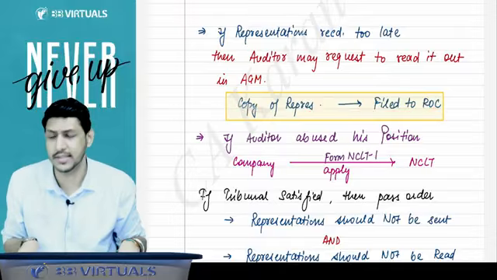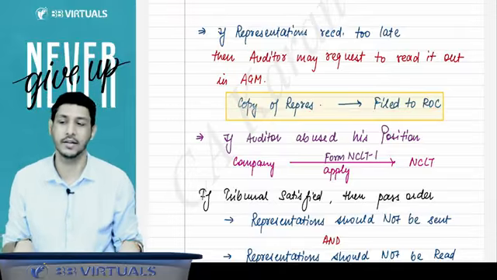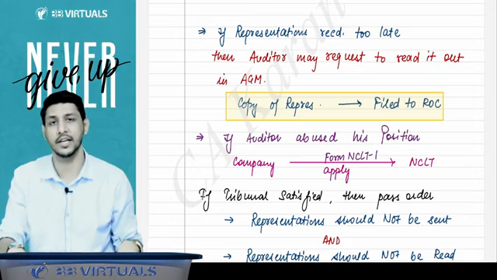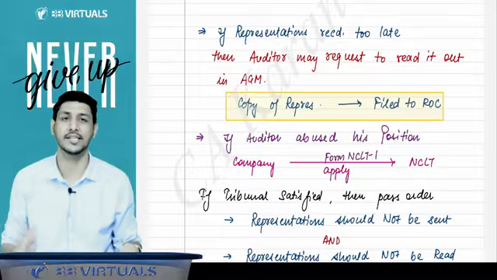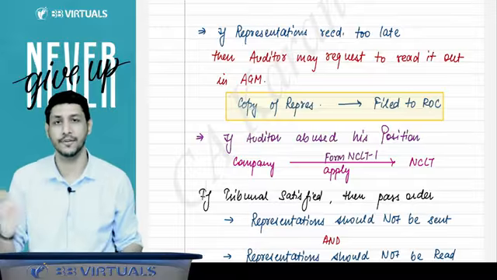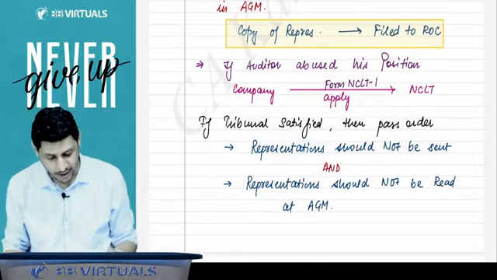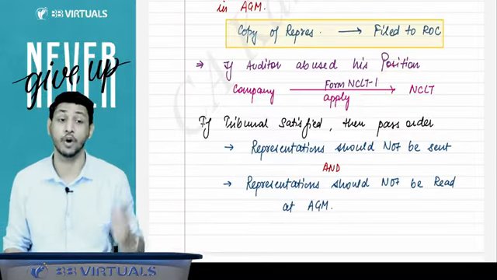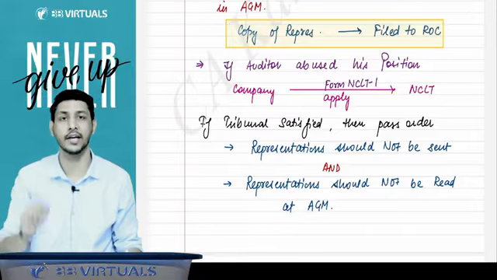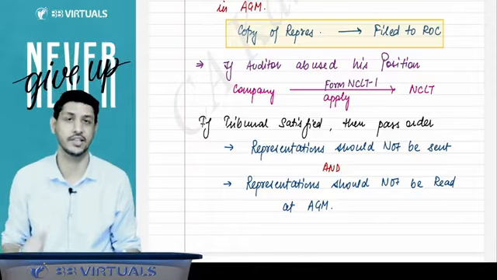But if the company sees that it is apparent that the auditor has abused his position, has misused this authority, and has gained unnecessary publicity and that kind of thing, then the company will apply to the NCLT, and the NCLT will order the company that this should not be circulated and this should not be read in the general meeting.